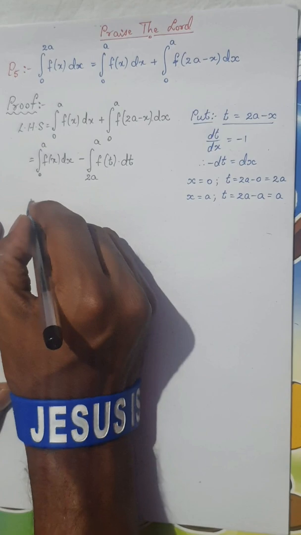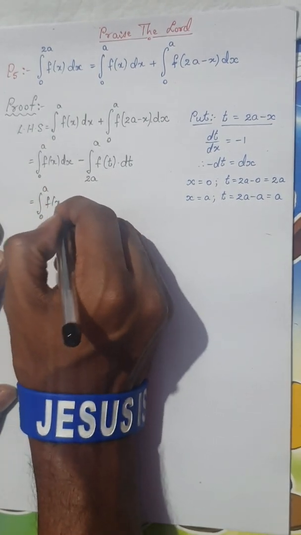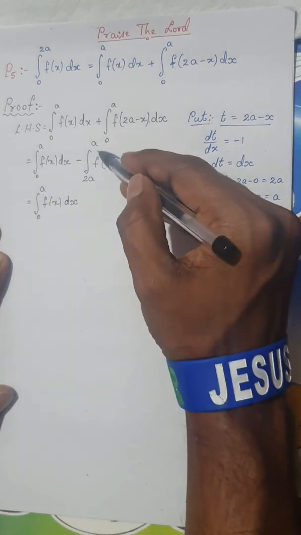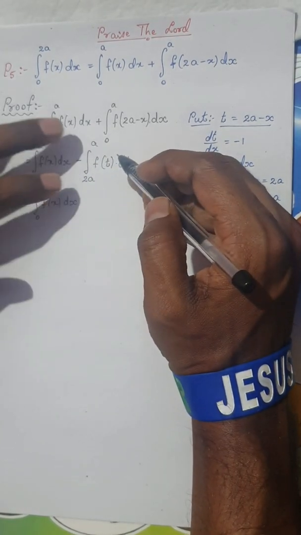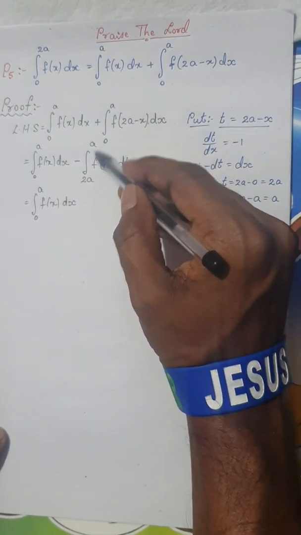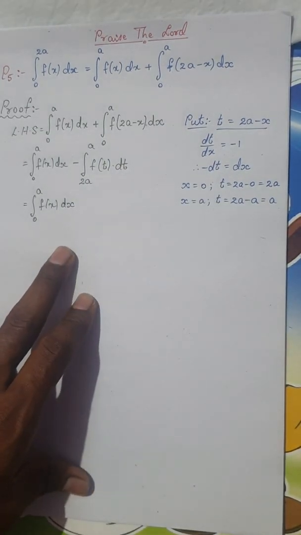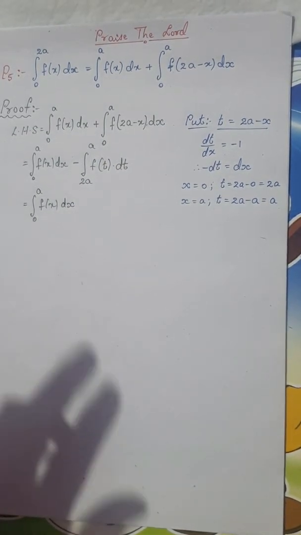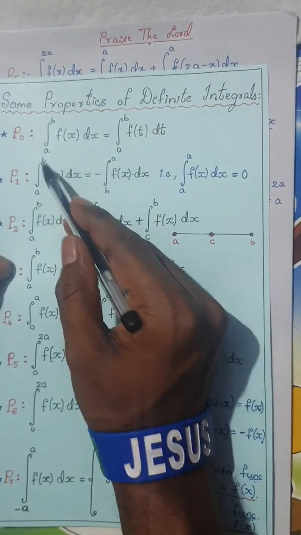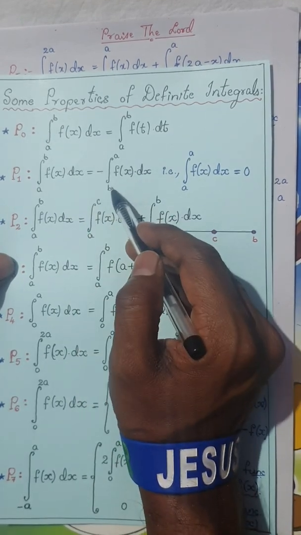Now I will take the integral 0 to a f of x dx as it is. Now I am going to exchange the upper limit and lower limit. If I exchange the limits, we know you get a negative sign. This is purely by using the property P1. I hope you know the property: integral from a to b f of x dx can be written as minus integral from b to a.